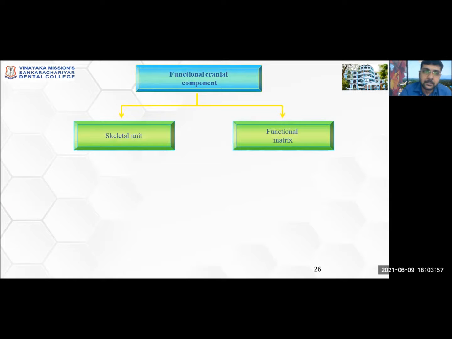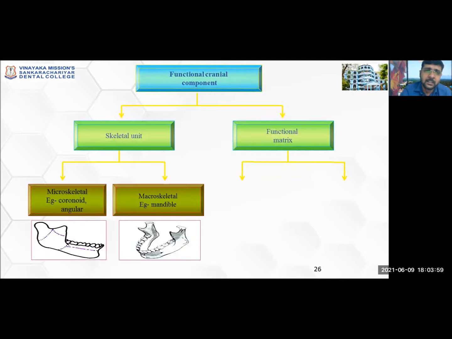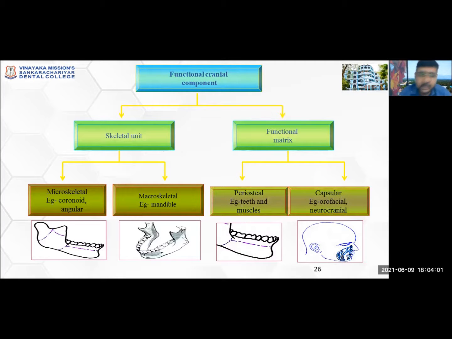I will explain with the help of a diagrammatic representation. The functional cranial component is again subdivided by Moss into two structures, the skeletal unit and the functional matrix. The skeletal units are further divided into microskeletal units and macroskeletal units. So what is a microskeletal unit? As you can see in the picture, we take the mandible as an example. There are small structures present on the mandible which are combined together to form a bigger single mandible bone.